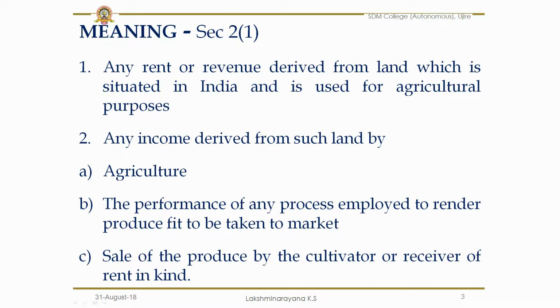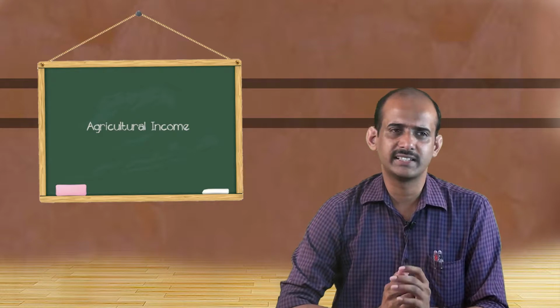and any income derived from such land by doing agriculture or by the performance of any process which is ordinarily employed to render produce fit to be taken to market. This means once the crop is ready to be harvested or is harvested, the agricultural produce which is to be taken to the market must be processed. Without processing the harvested agricultural produce, it cannot be marketed. So whatever activities one has to undertake to convert raw produce into consumable produce, if that farmer or any individual earns income in that process, then that income is to be considered as agricultural income.